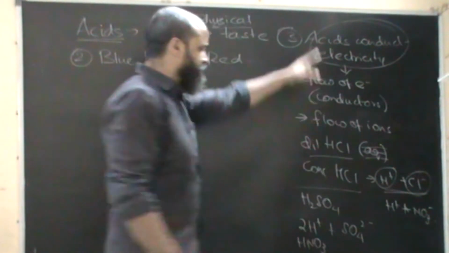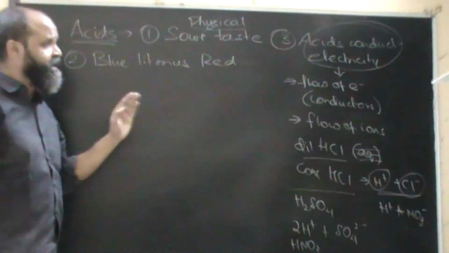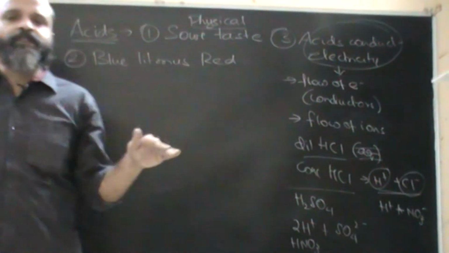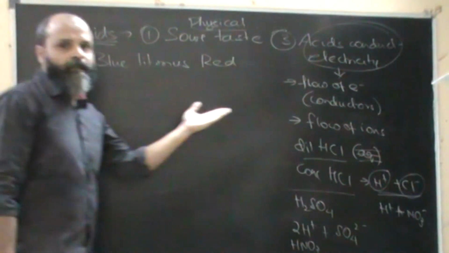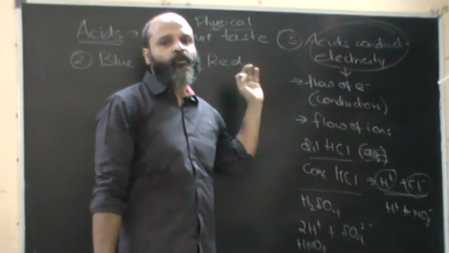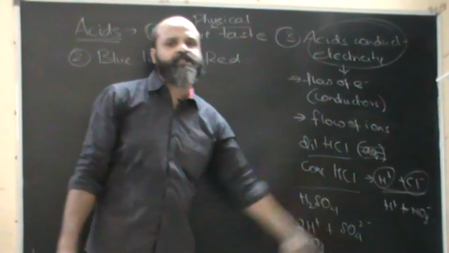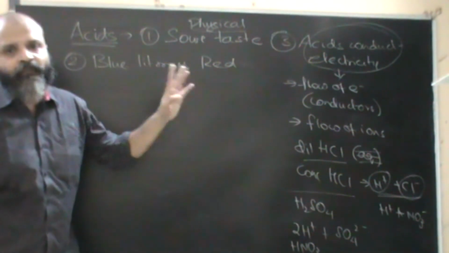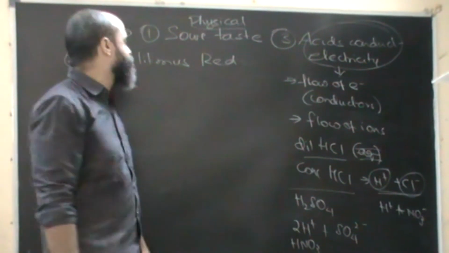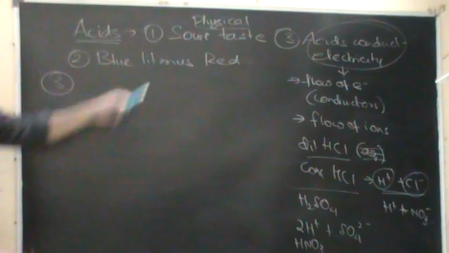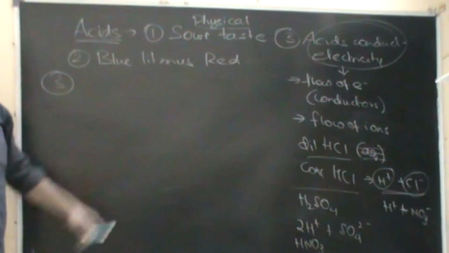Acids conduct electricity, and you have to know the reason why they conduct electricity. In metals, the conduction of electricity is due to free flow of electrons. However, in acids, the conduction of electricity is due to free flow of ions. That's something we need to consider. So what is the third thing we have? It has sour taste, it turns blue litmus red.